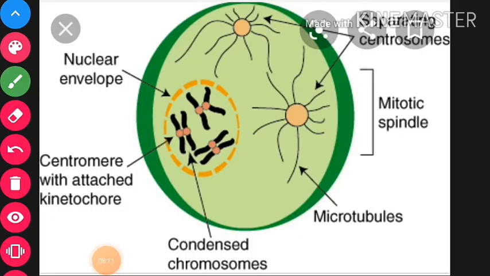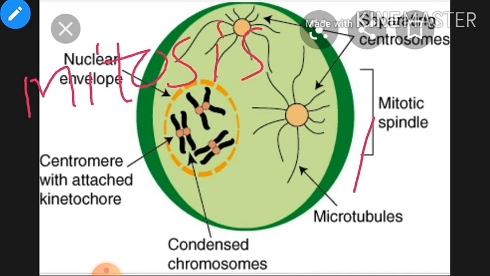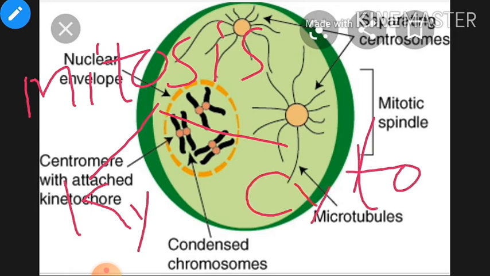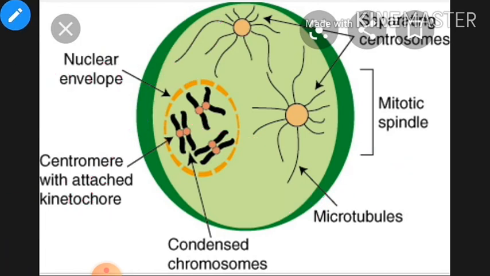So now this is the first phase of the mitosis division. Okay, we are saying here that mitosis will involve 2 phases, like karyokinesis and cytokinesis. And also I have told you that karyokinesis is the division of the nucleus.